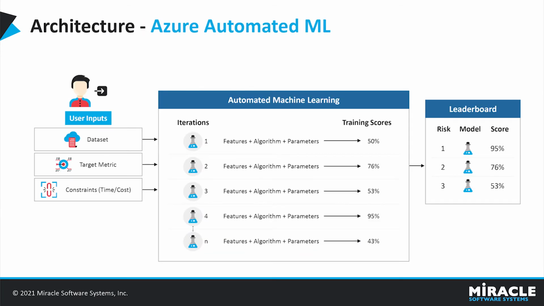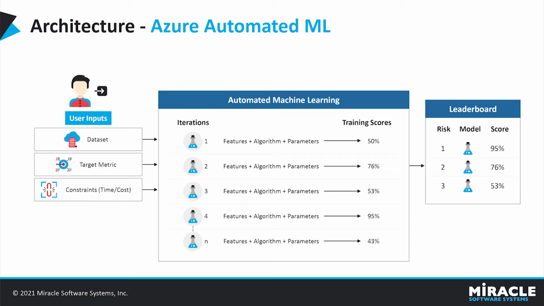Let's see the architecture. From the diagram, you can see the inputs that the user should give are the dataset, target metric, and constraints. After we load the dataset, we need to configure a few settings depending on the dataset and the algorithms we want to use to get started with the run. These settings generally change depending on the datasets and model types, and they also vary for classification, regression, and time series models. We shall get to know more about them when we go ahead with the demo.